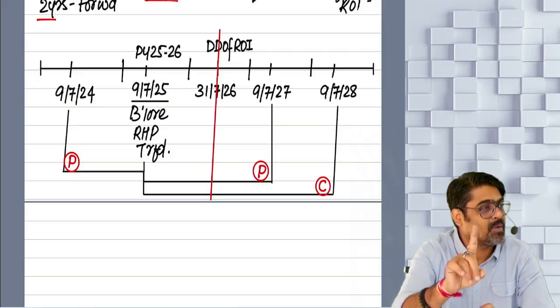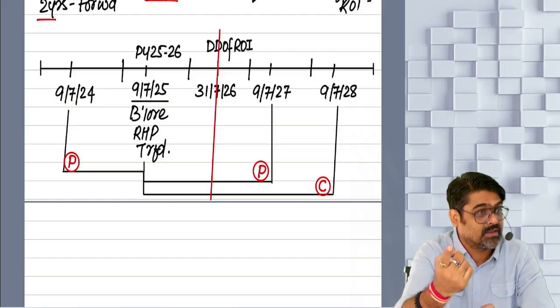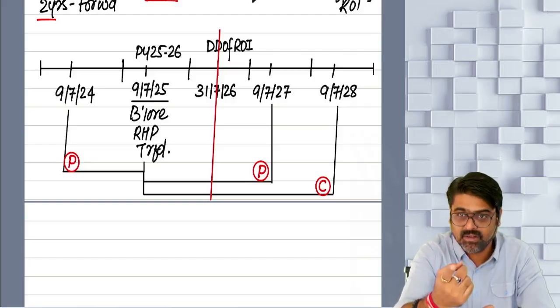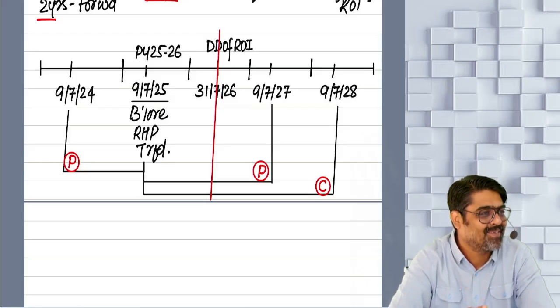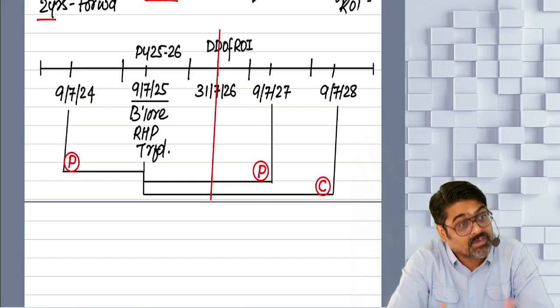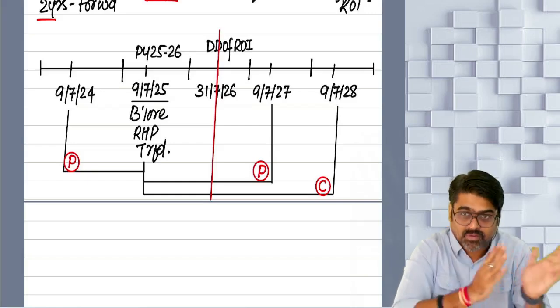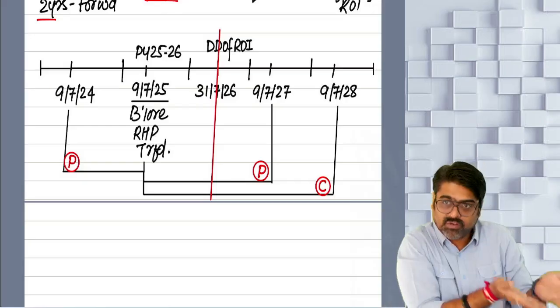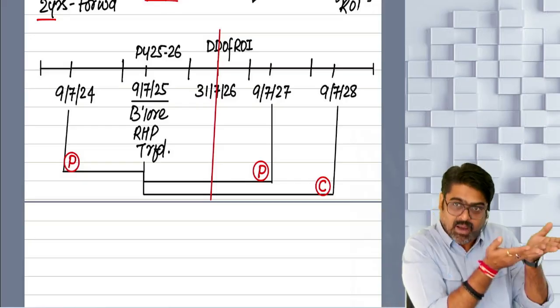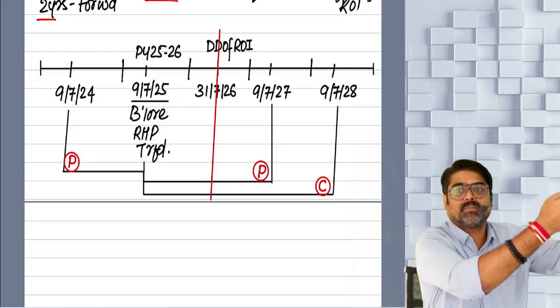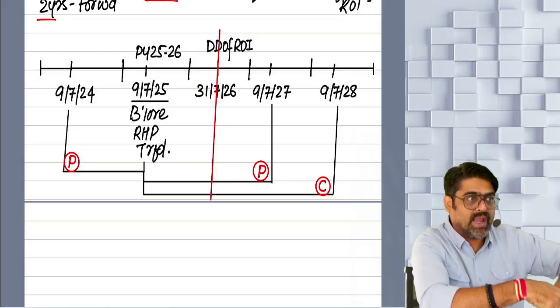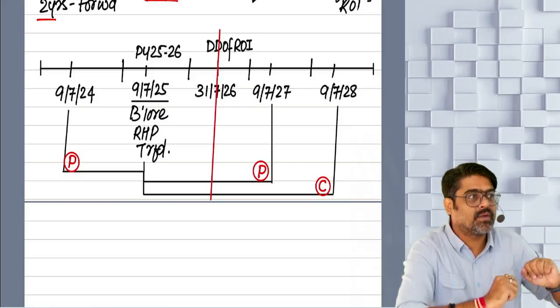That entire amount of misutilization will be treated as your deemed long-term capital gain for the year in which that amount was misutilized. Because the amount which you have misutilized is out of this deposit, and this much amount we have already exempted you.